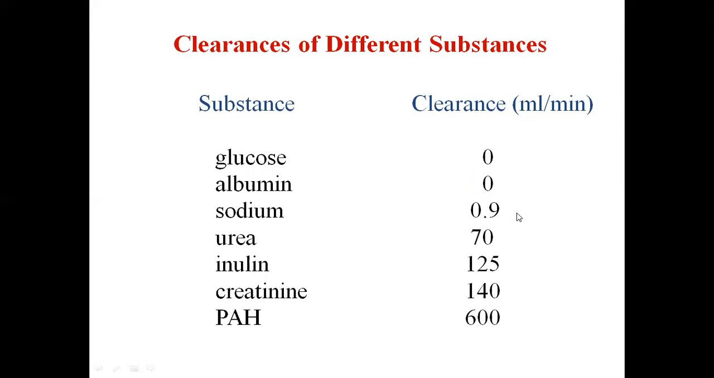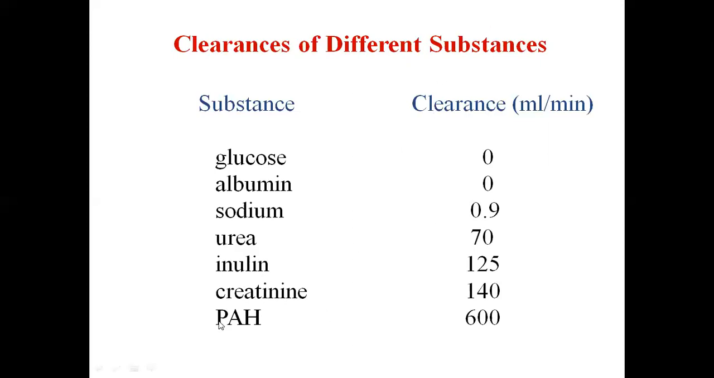Now sodium ion. Sodium is slightly reabsorbed also, so clearance is only 0.9 milliliter per minute. 0.9 milliliter of plasma is getting cleared of sodium per minute. Urea is 70. Inulin is a substance which is used for the measurement of GFR. So inulin clearance is equal to GFR, and that is why the clearance rate of inulin is 125 milliliter per minute. Creatinine is also used for measurement of GFR, and it is approximately the same as inulin; it is 140 milliliter per minute clearance rate.